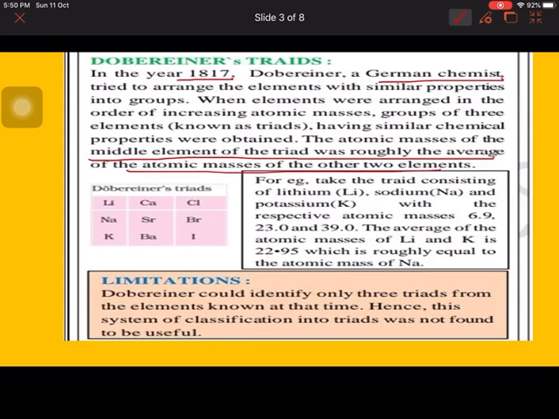You can see he made three triads: lithium, sodium, potassium; calcium, strontium, barium; and chlorine, bromine and iodine. If you take the first triad, lithium's atomic mass is 6.9 and potassium's is 39. If we take the average of the two, we get the mass of sodium. This is how he classified his triads, but the limitation was that he was only able to find three triads out of the then known elements. For others it was not possible. That's why his law was discarded.